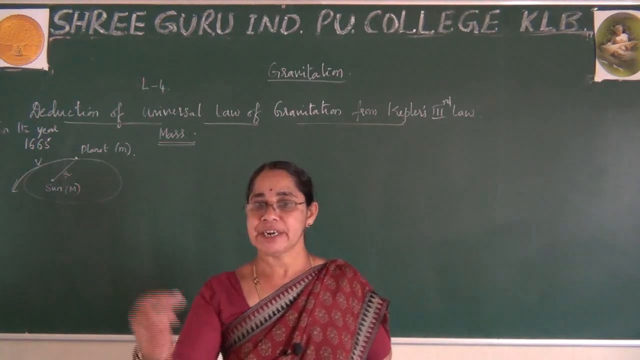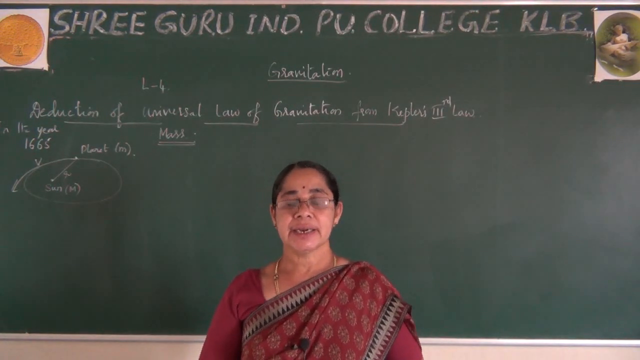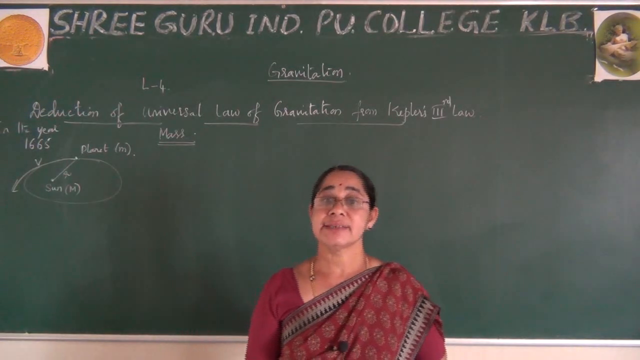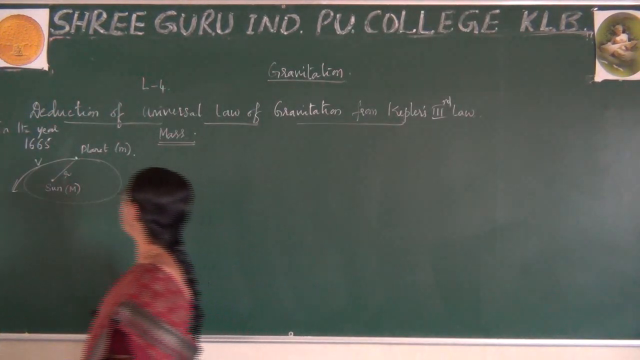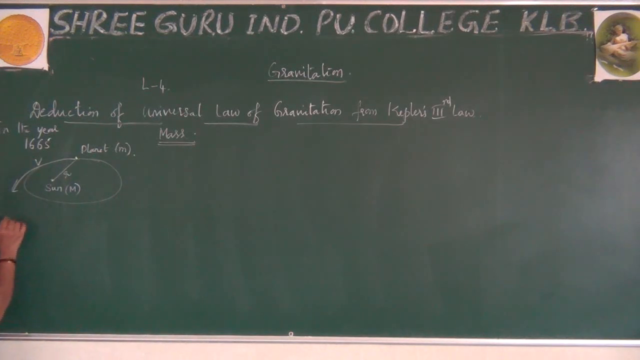Because you know, whenever an object is moving towards the center, it is said that there exists a centripetal force. So we first use the condition that this is due to centripetal force. According to the centripetal force, we have the formula mv square by r. What is this m? M is the mass of the planet, r is the distance between the sun and the planet, and v is the velocity of the planet which is revolving around the sun. By using this, he has taken this condition.